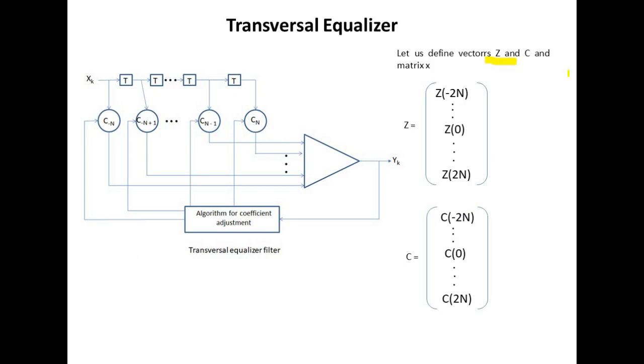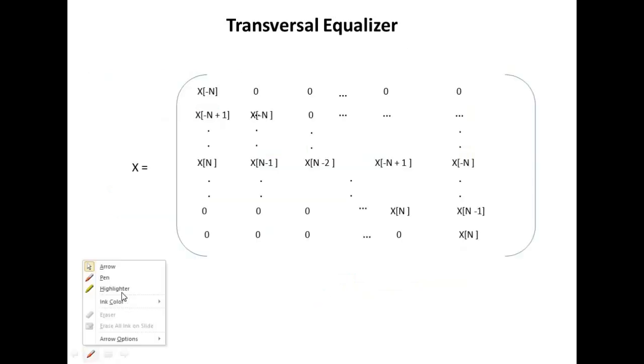Let us define vectors Z and C and matrix X. Z is defined as Z minus 2N, with the central point being Z0, and then Z2N, and correspondingly vector C is also defined, and this is the matrix for X, the samples we are getting from the waveform.